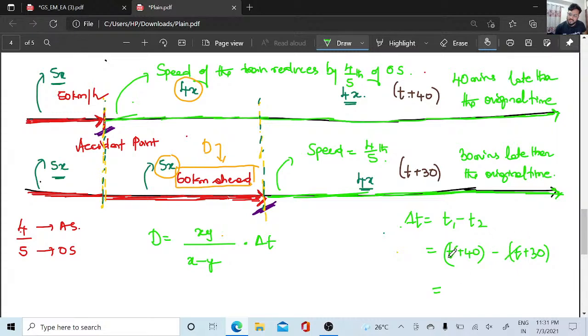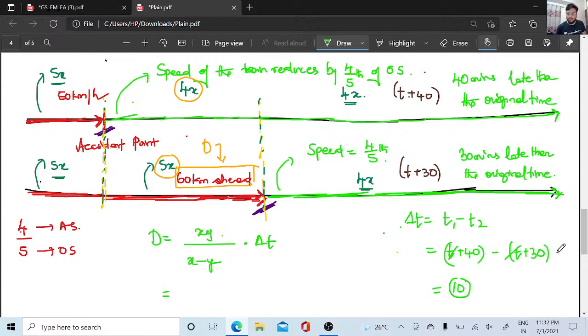So t and t get cancelled, and this is going to be 10. 40 minus 30 is 10. Yes, 10 is correct. So delta t will be 10.